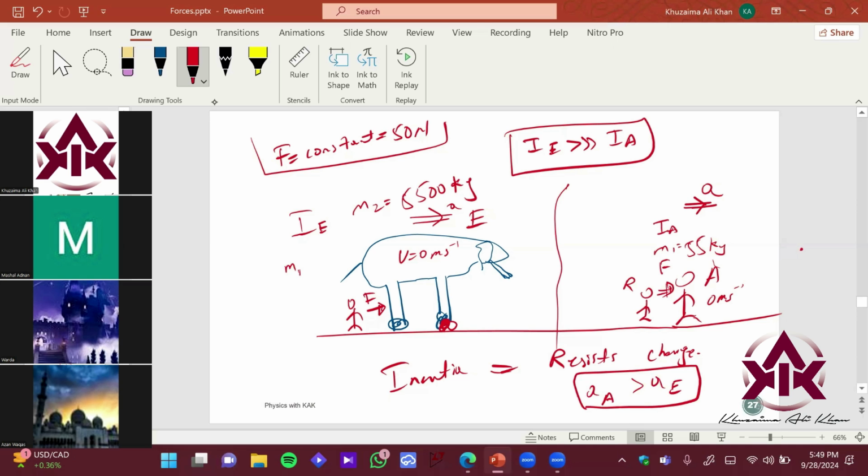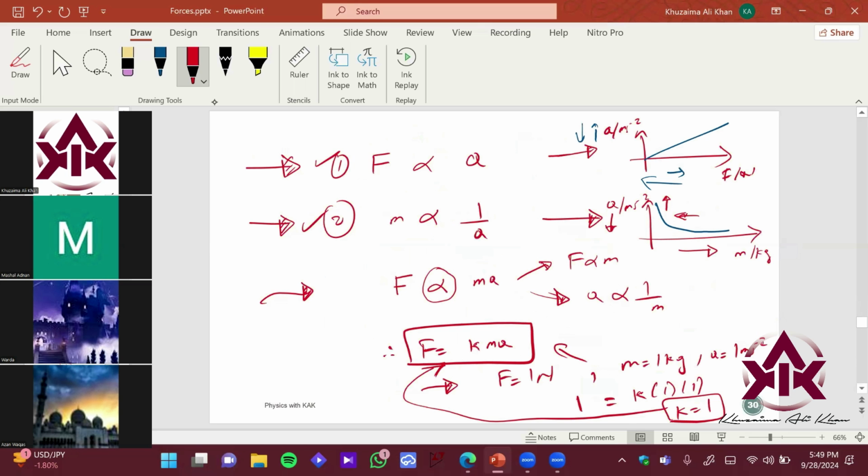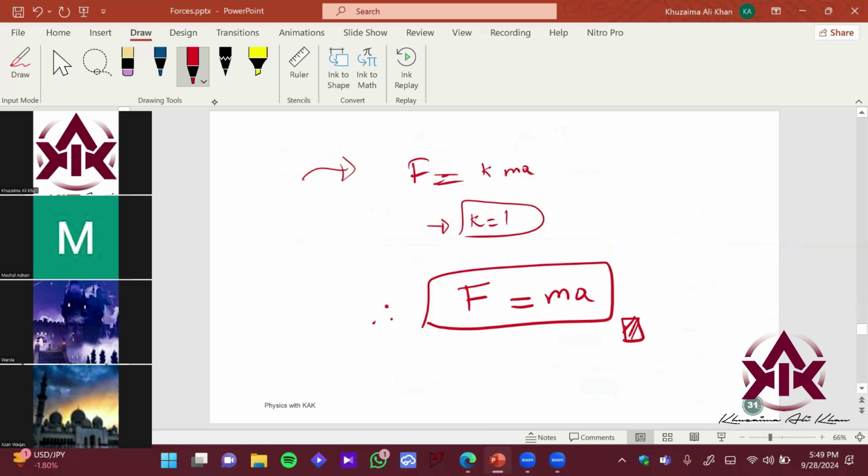The mass of elephant and the mass of Anas, okay? Now, if you relate this, mass of Anas was lesser than mass of elephant, right? So if we relate these two equations, we will see it is an inverse relation. That is why we came to this result from Newton's first law, that mass is inversely proportional to acceleration. Then we combined these formulas into a single equation, and we got this particular thing. It should have a constant k, but through experiments, the k came out to be 1. Therefore, you have this equation F equals to ma.